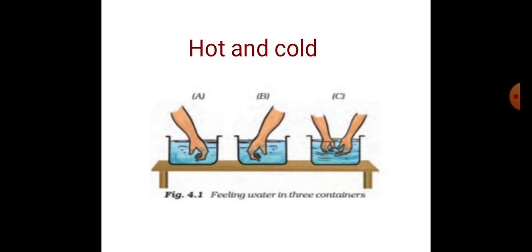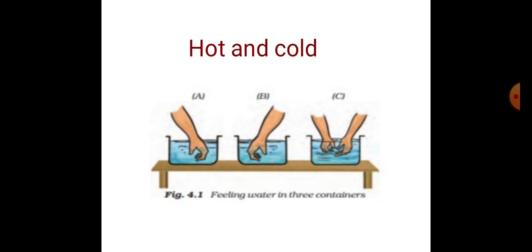Now dip the fingers of your right hand in bowl A and the fingers of your left hand in bowl C for some time. Then put both hands in bowl B. Do both of your hands get the same feeling? No, you cannot get the same feeling. You feel cold on your right hand and hot on your left hand, though your hands are in the same bowl.